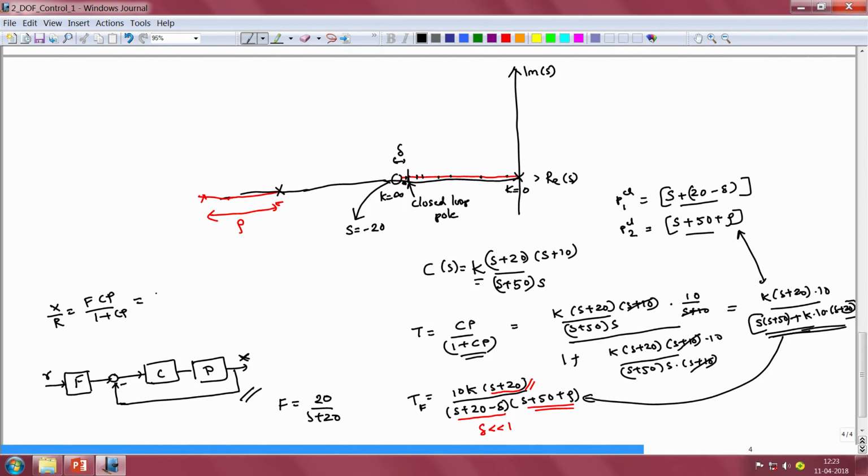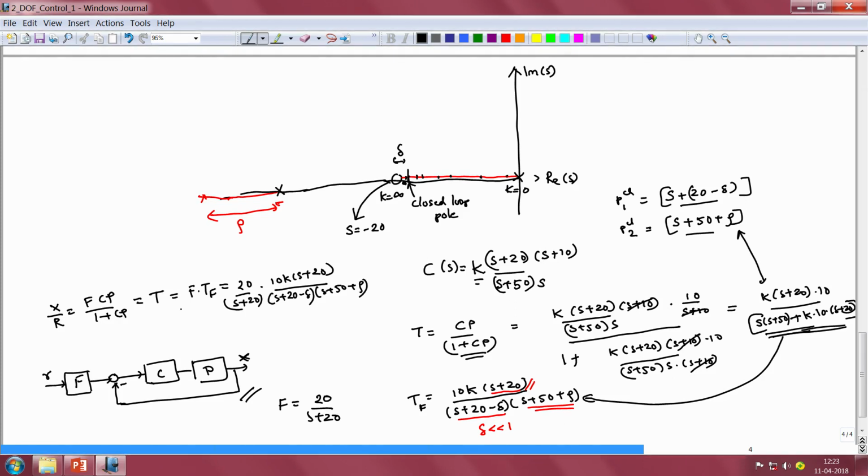So, this is going to be equal to T, this is the overall transmission function, and that is going to be equal to f times the transmission function for the feedback part, which is Tf, and if you were to substitute the expressions, we get this to be 20 by s plus 20 times 10k times s plus 20 divided by s plus 20 minus delta times s plus 50 plus rho.